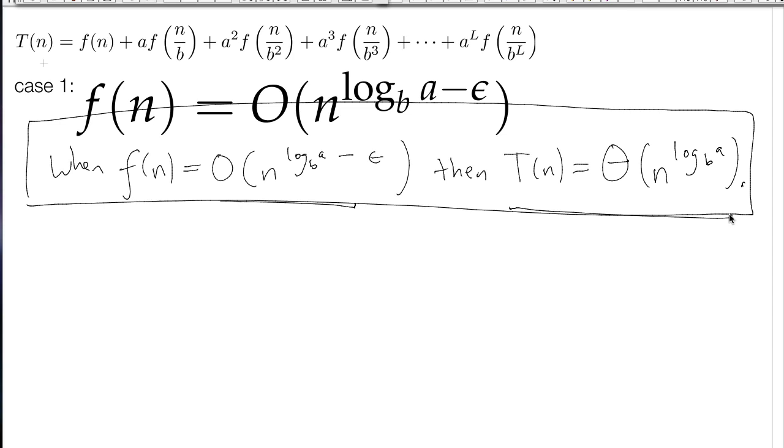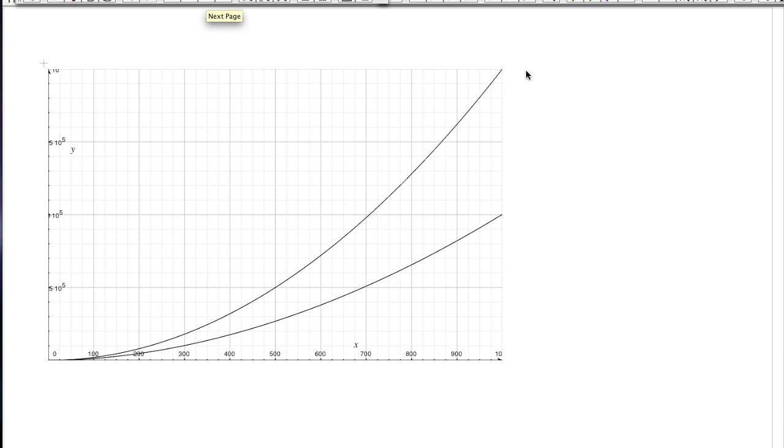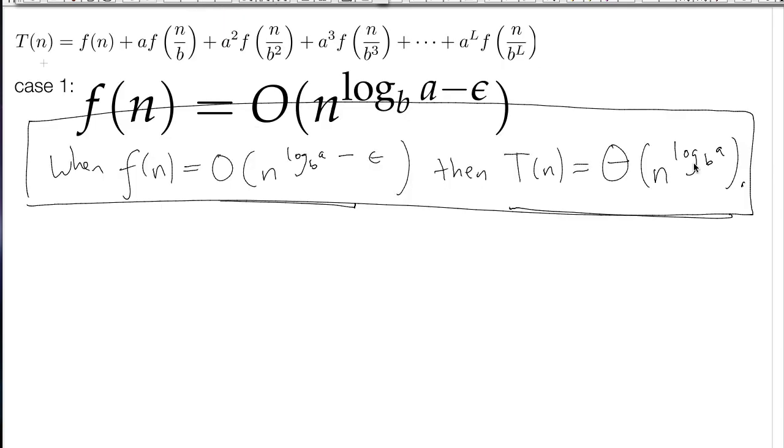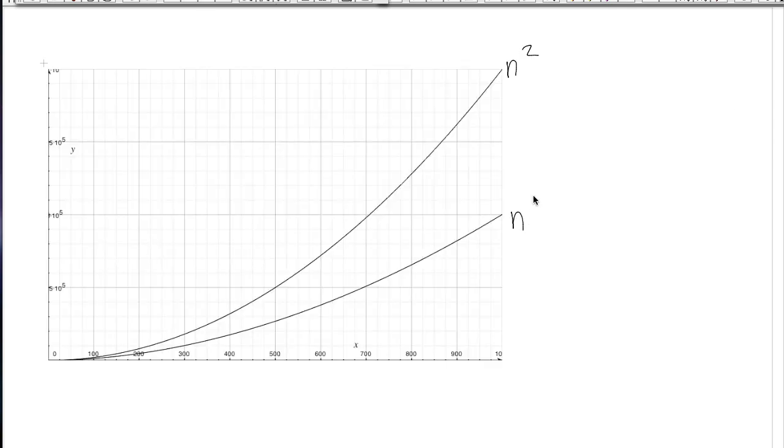So let me give you an example of something like this. This is n squared. So in particular, let's talk about what it means for something to be n to the log base b of a minus epsilon. What does that mean? This is n squared. This is n to the 1.97. So this function right here is O of n squared minus epsilon, where epsilon is basically 0.003.